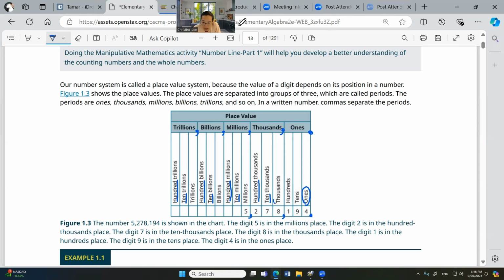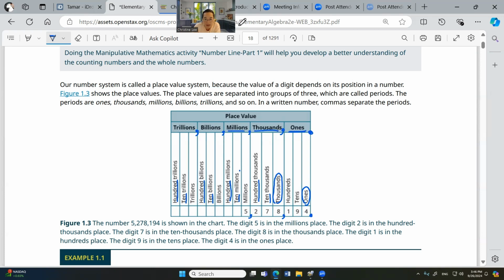And then this is 1,000. So then it's 10,000s, 100,000s, millions, and then 10 millions, 100 millions. Okay, billion, 10 billions, 100 billions, trillion, 10 trillions, 100 trillions. Okay, so you need to memorize